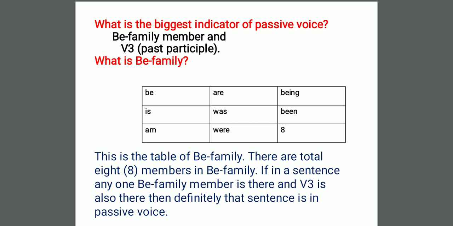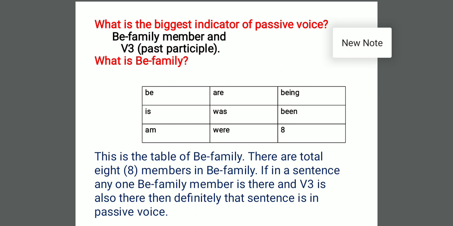Dear students, be is a helping verb and it has a family, meaning it has 8 forms. Be, is, am, are, was, were, being, been. Total 8 members are there.